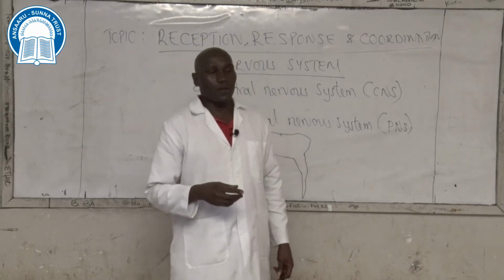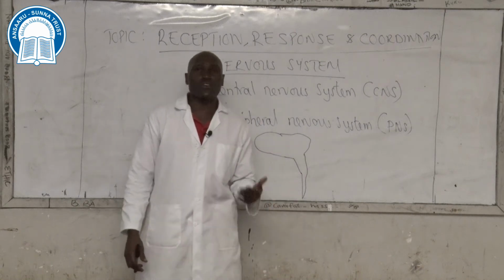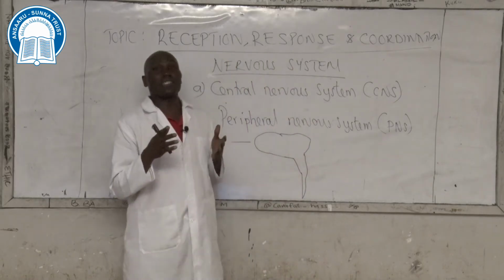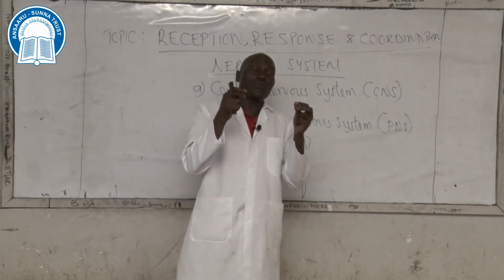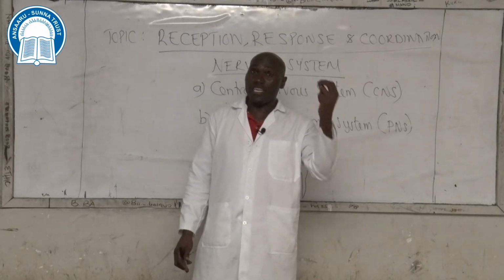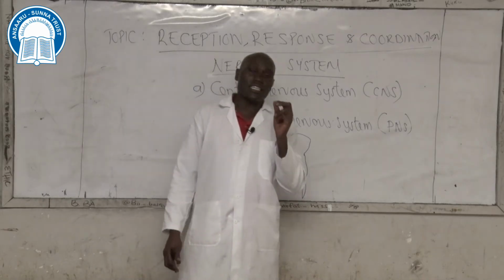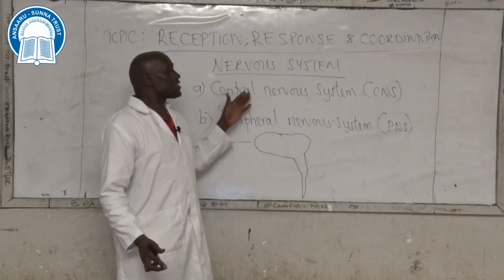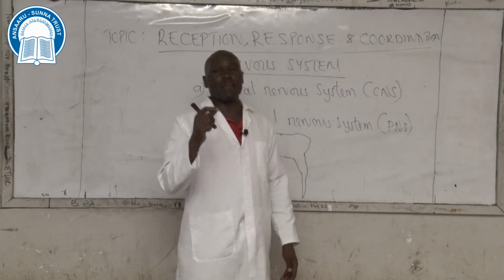For example, when you take a drink of maybe a liquid substance, you don't know whether it's bitter, you cannot tell whether it's sweet. But the taste of that particular substance will be detected by the tongue. Then the neurons within the tongue will take that particular nerve impulse to the brain or spinal cord for integration. Integration in this case means that particular taste will be given a meaning, sweet or bitter. So it is the brain or spinal cord that will interpret or integrate a particular nerve impulse.